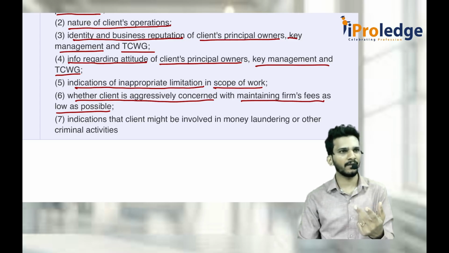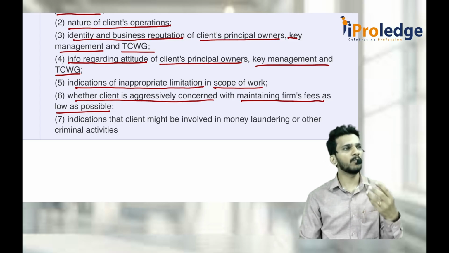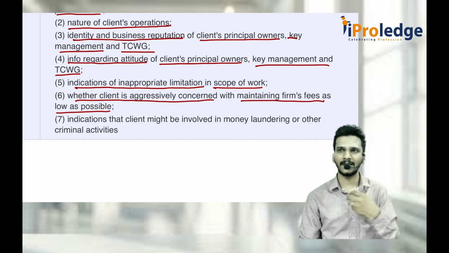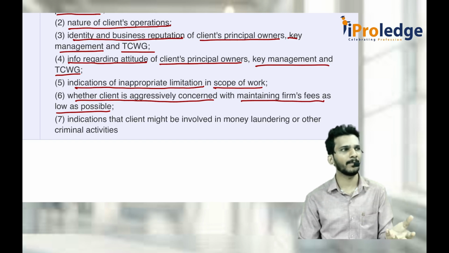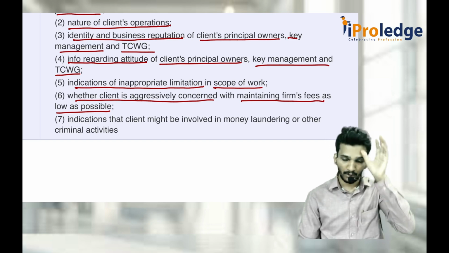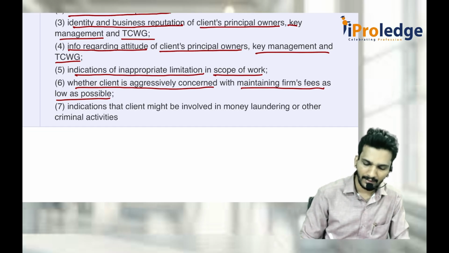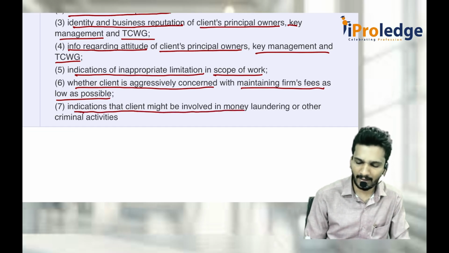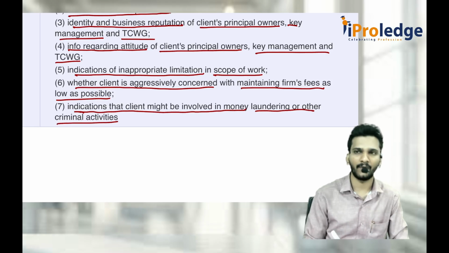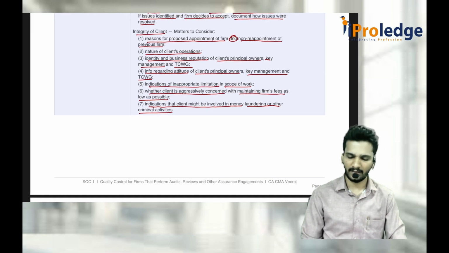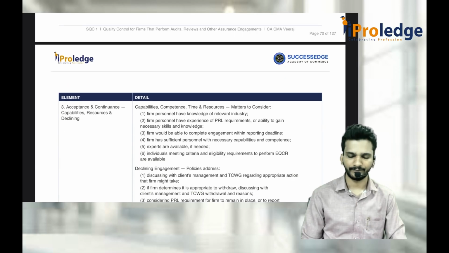When I get lesser fees, I always feel that why should I give more with respect to audit services? If I put the same effort somewhere else, I would make some extra money also. So that is why you should even consider that. Last one is indications that the client might be involved in money laundering activities or other criminal activities. If there is any of those cases, then don't accept the client at all.